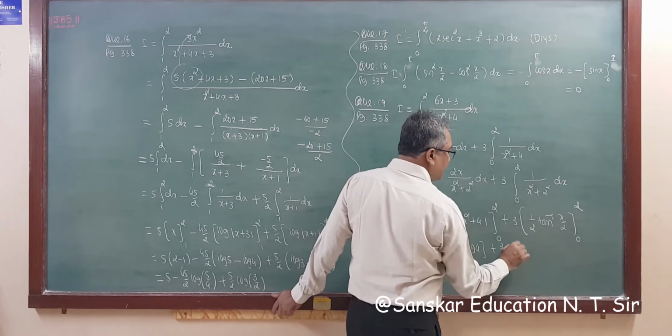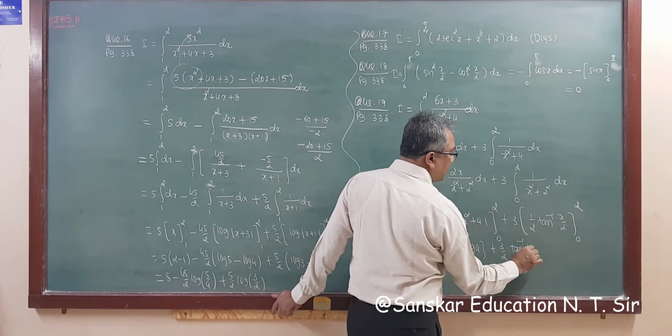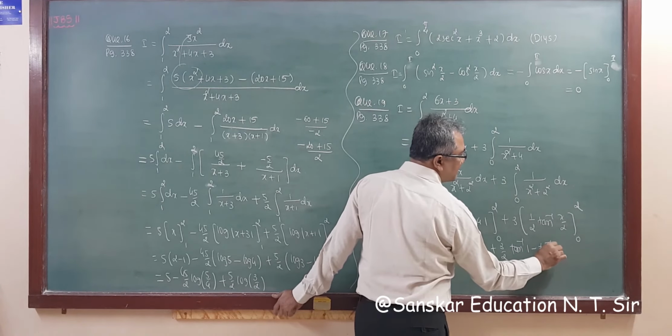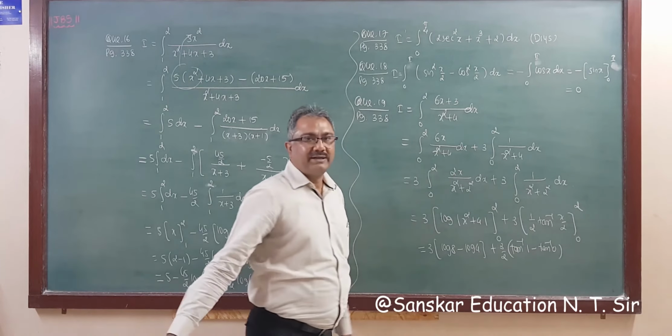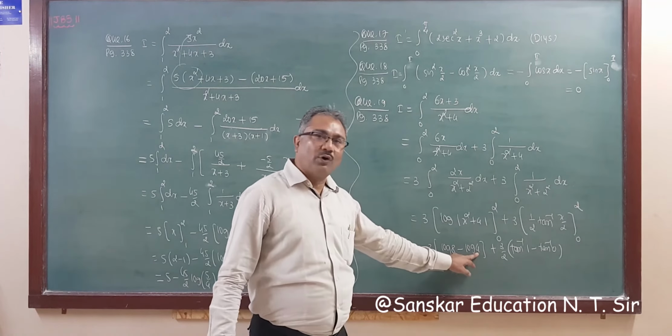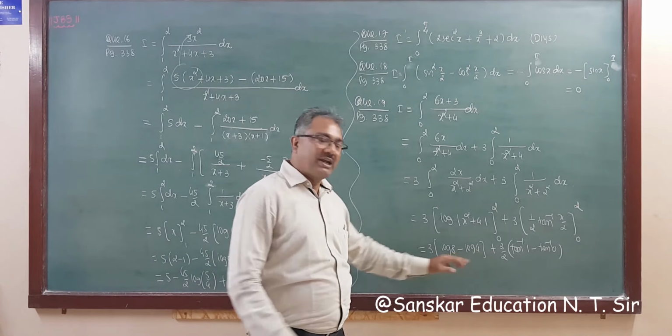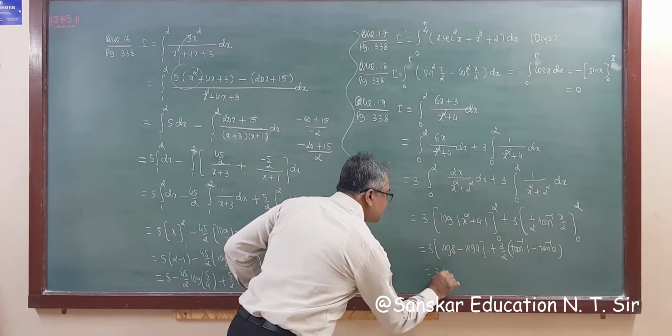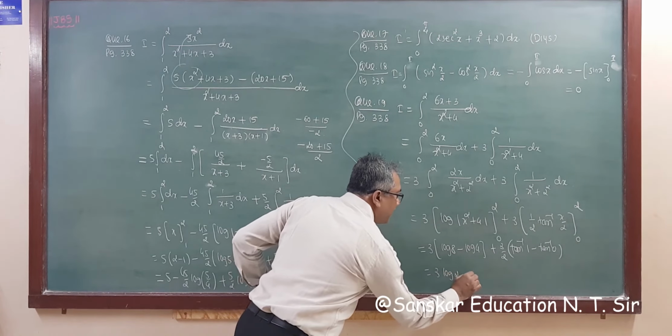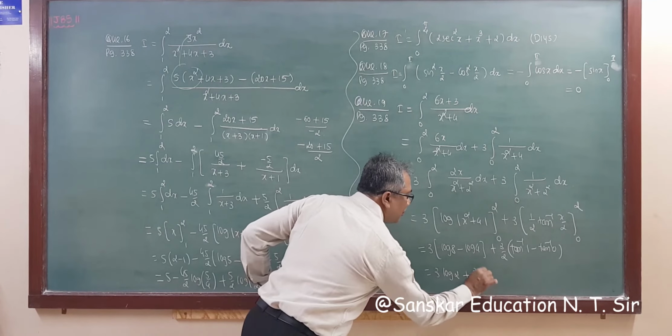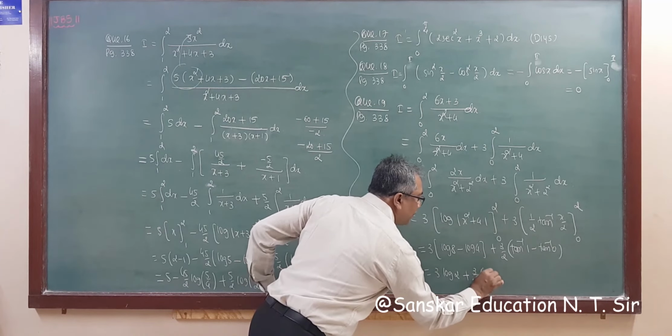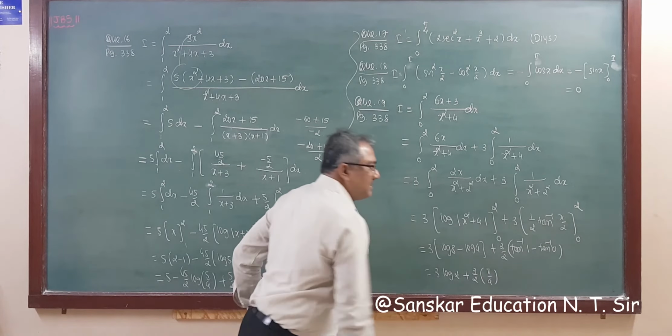If you substitute 1, then the answer is tan inverse 1 minus tan inverse 0. Log a minus log b is log a upon b, so 8 by 4. So this is log 2, plus 3 by 2, tan inverse 1 is pi by 4, and tan inverse 0 is 0.